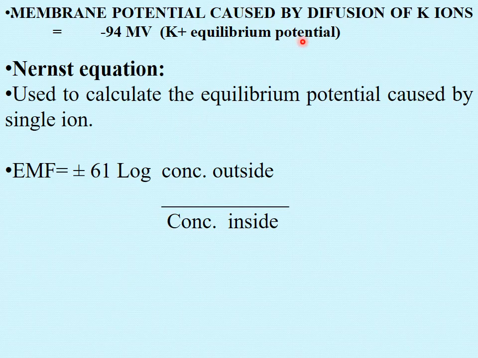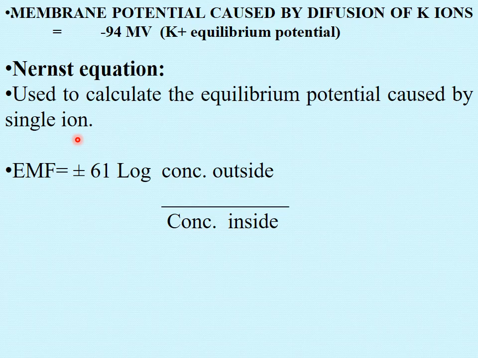Nernst potential, or it is also known as equilibrium potential. Since it is the equilibrium potential for potassium, it is known as Nernst potential or equilibrium potential for potassium. Got it? And it is calculated by Nernst equation.